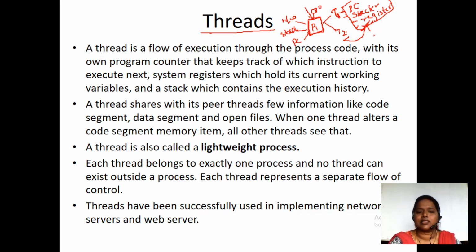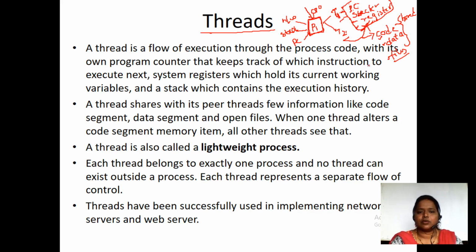Then what are the things that a thread is going to share? A thread can share things like code, data, and files. These are the three things a thread can share. What are the things that cannot be shared? Program counter, stack, and registers. These three things cannot be shared by a thread. And what can be shared? Code segment, data segment, and files are the things that can be shared.